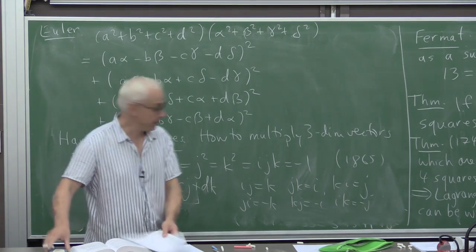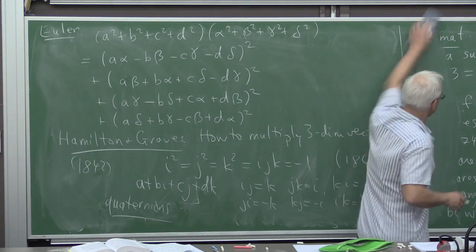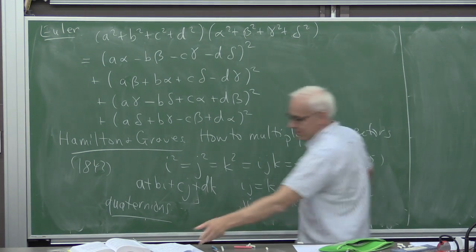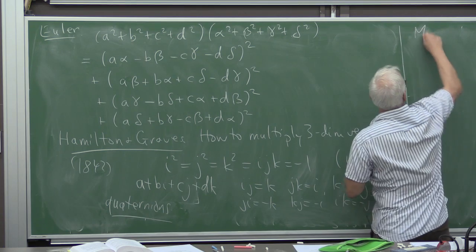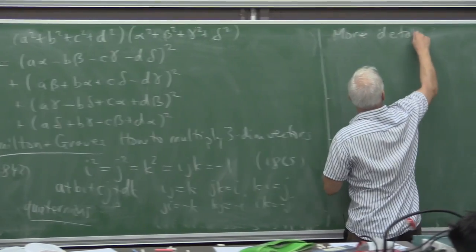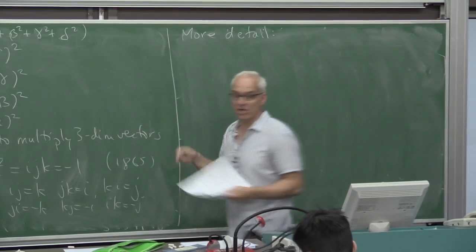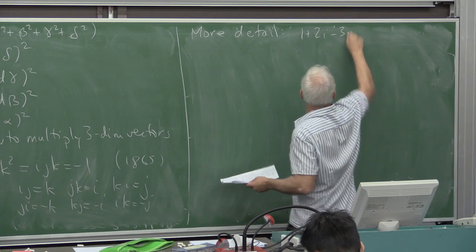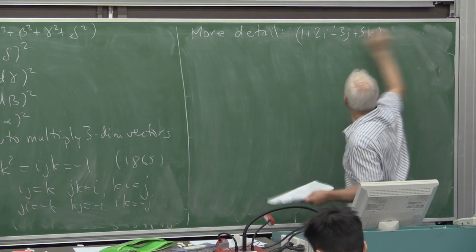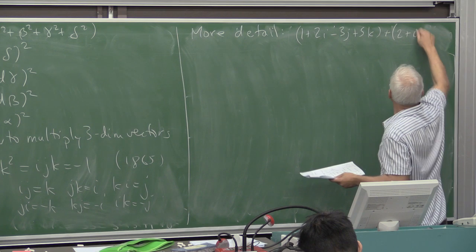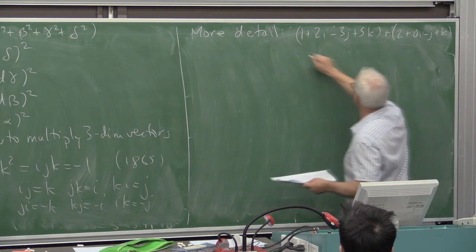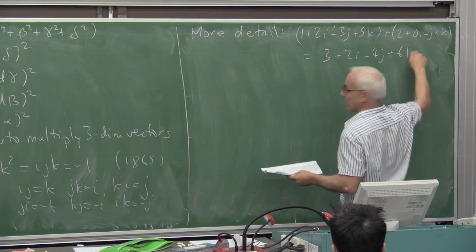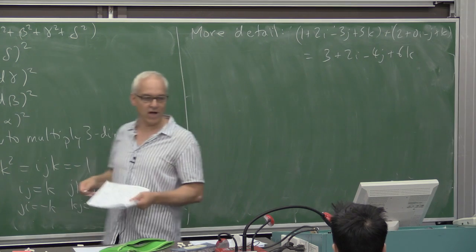Okay, so more explicitly, in more detail, here is officially how you multiply quaternions. Addition is just in the obvious way. So to add 1 plus 2i minus 3j plus 5k to 2 plus 0i minus j plus k, we would get 3 plus 2i minus 4j plus 6k. Just add the components in the obvious way.